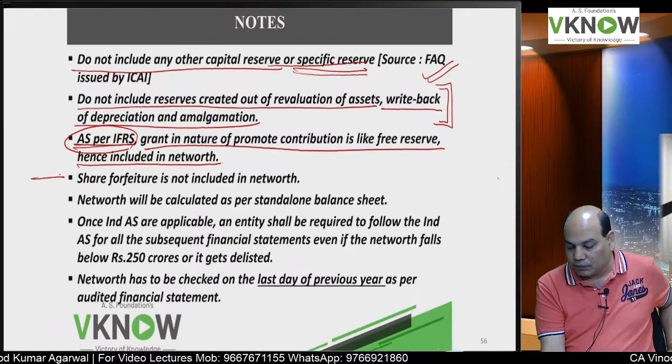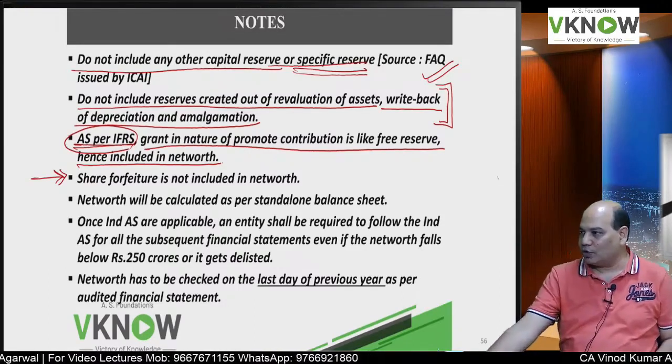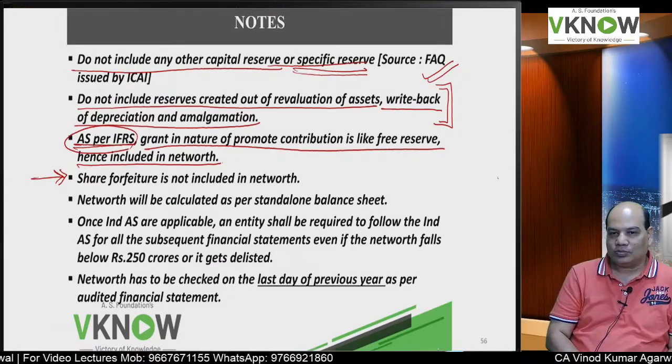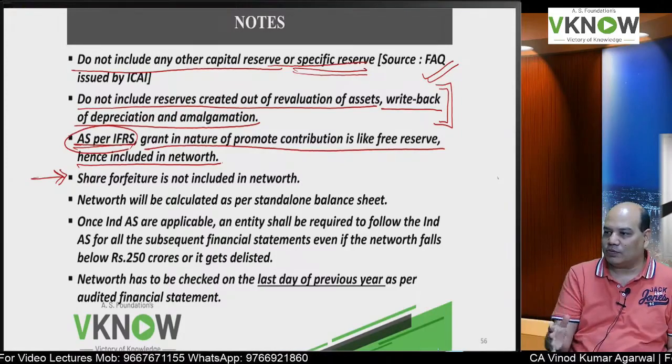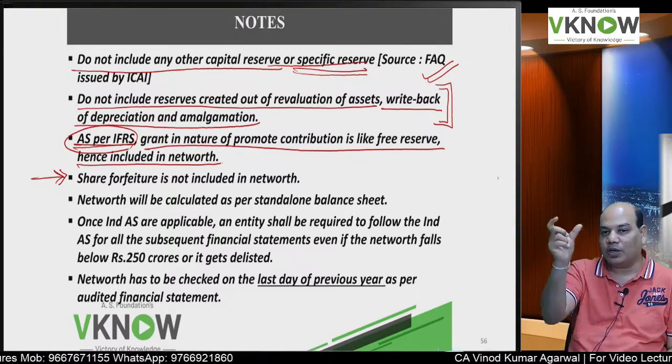Then what about share forfeiture account? In foundation course there was some share forfeiture account. Share issued, party did not pay the call money, we forfeited. So share forfeiture account is not included if appearing on the balance sheet.